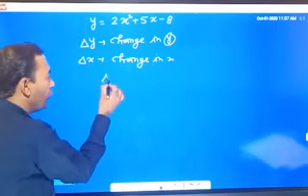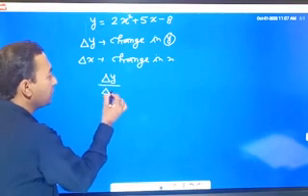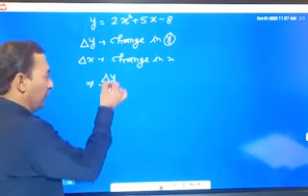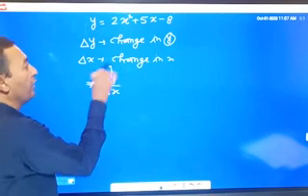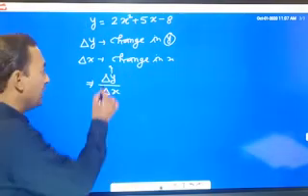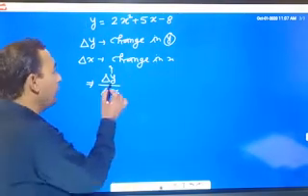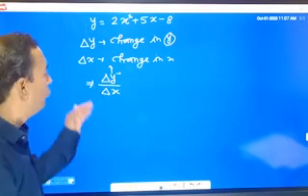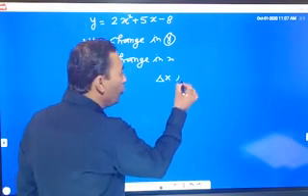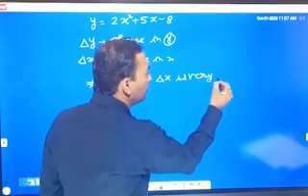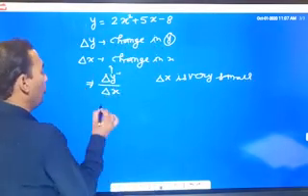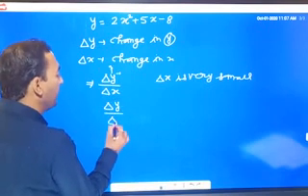Then this delta y upon delta x becomes a new thing. This delta y upon delta x means rate of change of y with respect to change in x. This delta y upon delta x is rate of change of y with respect to x. If this delta x is very small, then we can write, इसको लिखा क्या जाता है, देखिए in mathematics we write it delta y upon delta x.